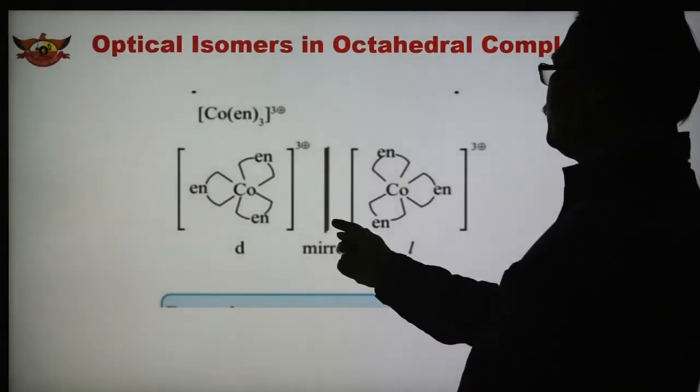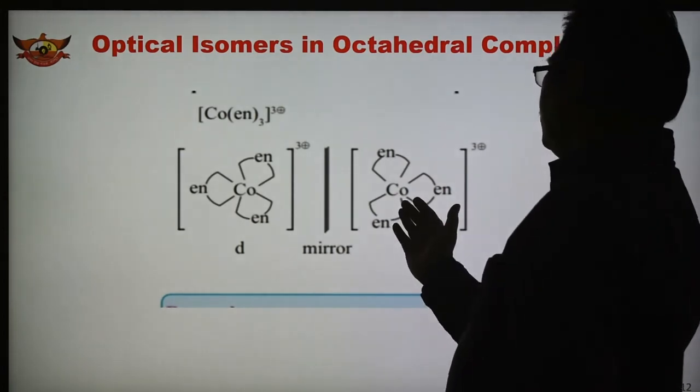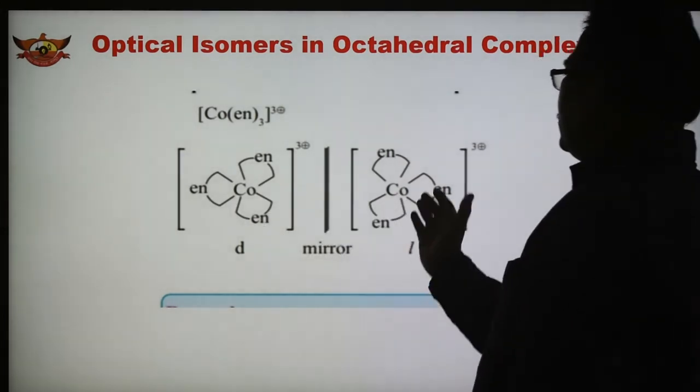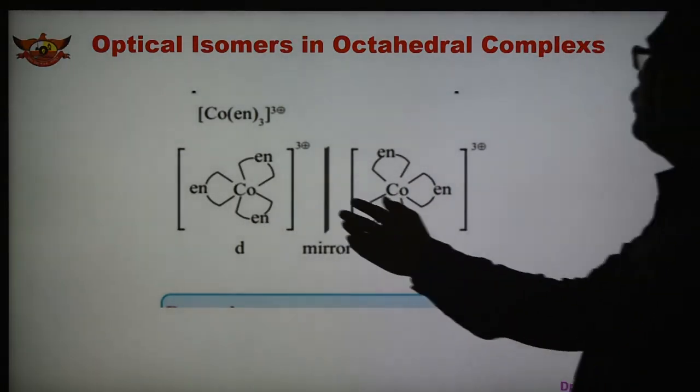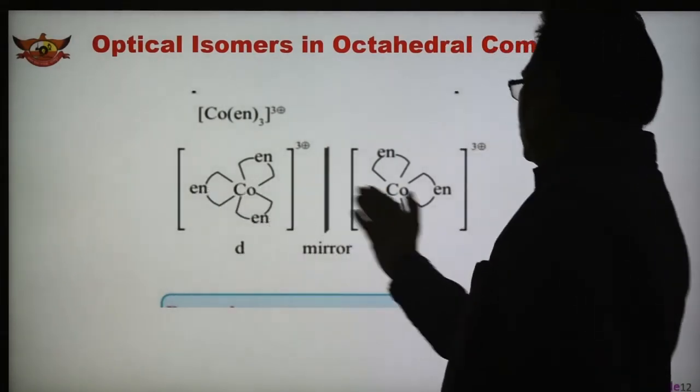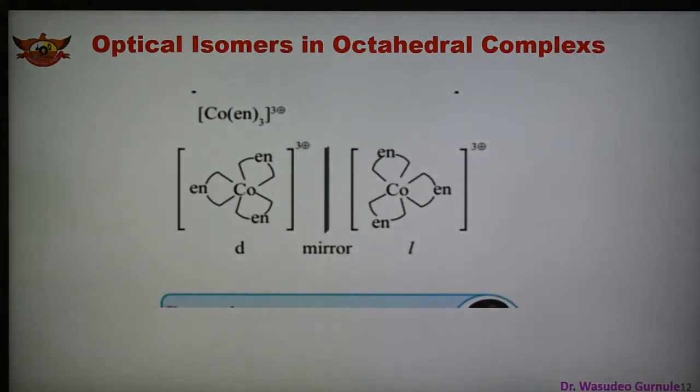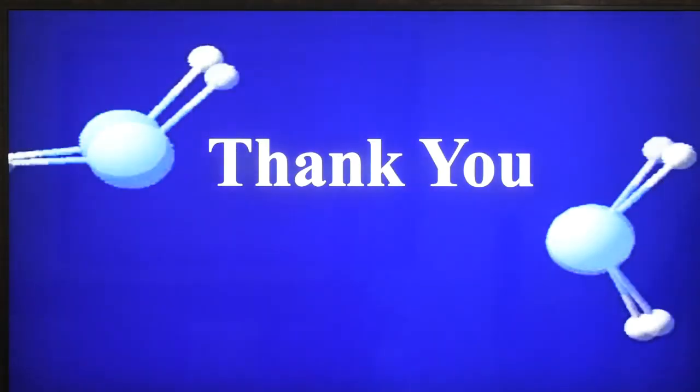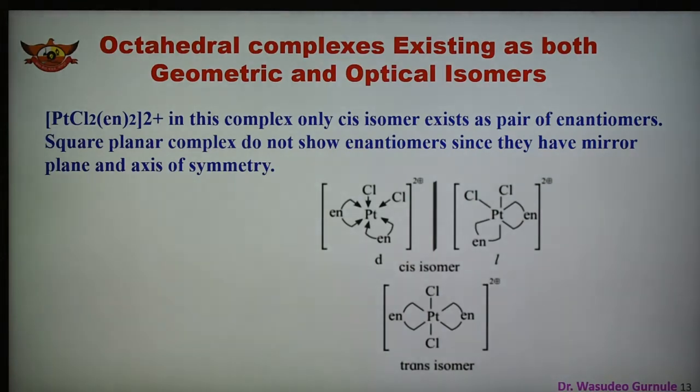Here is the mirror, and we get exactly the opposite figure here. So this is dextro and this is levo. As we know, this en is here, and now the opposite side mirror image looks like this. So these are the two mirror images of each other, and this is one example, and another example is there, that is an octahedral complex. This we have already seen.